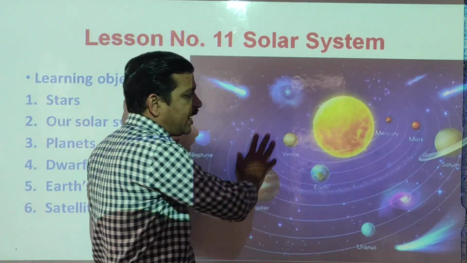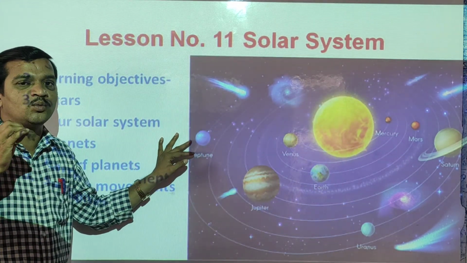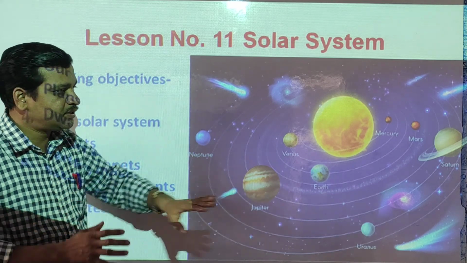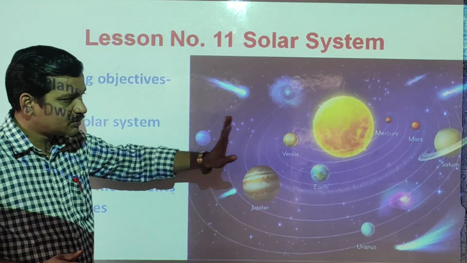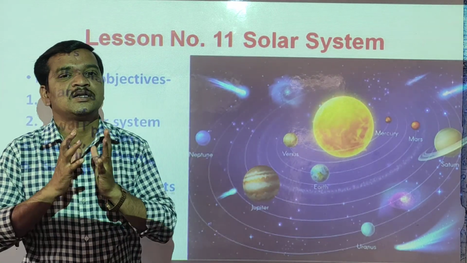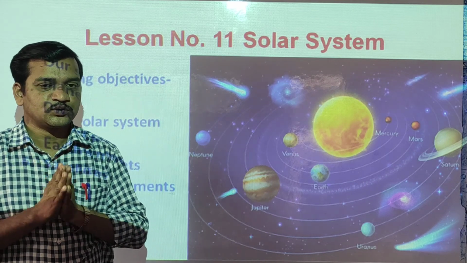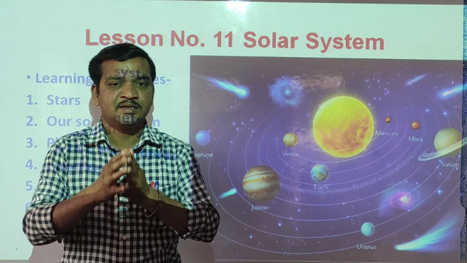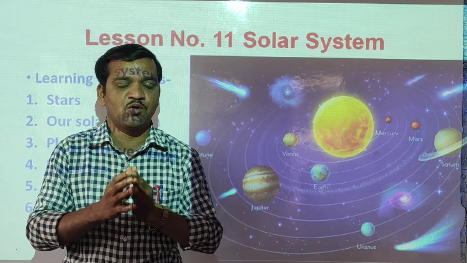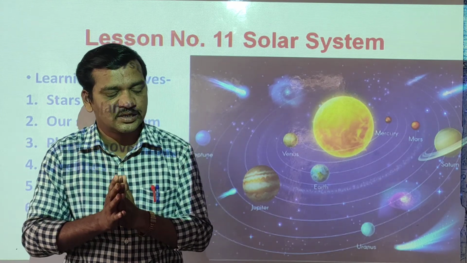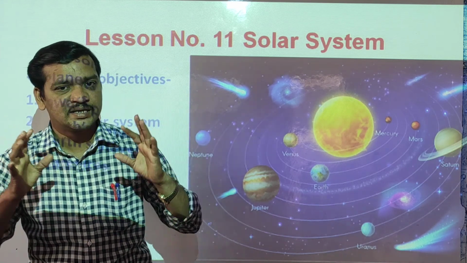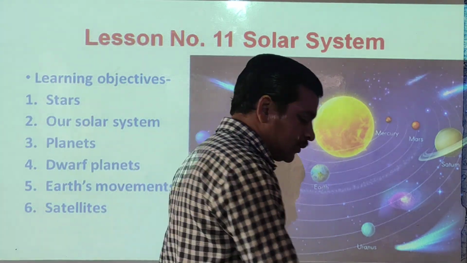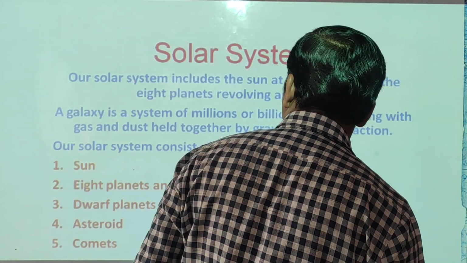All these 8 planets revolve around the sun, and this total structure is called our solar system. So the sun and the 8 planets revolving around it is called the solar system. Okay, clear, students? What is the solar system?